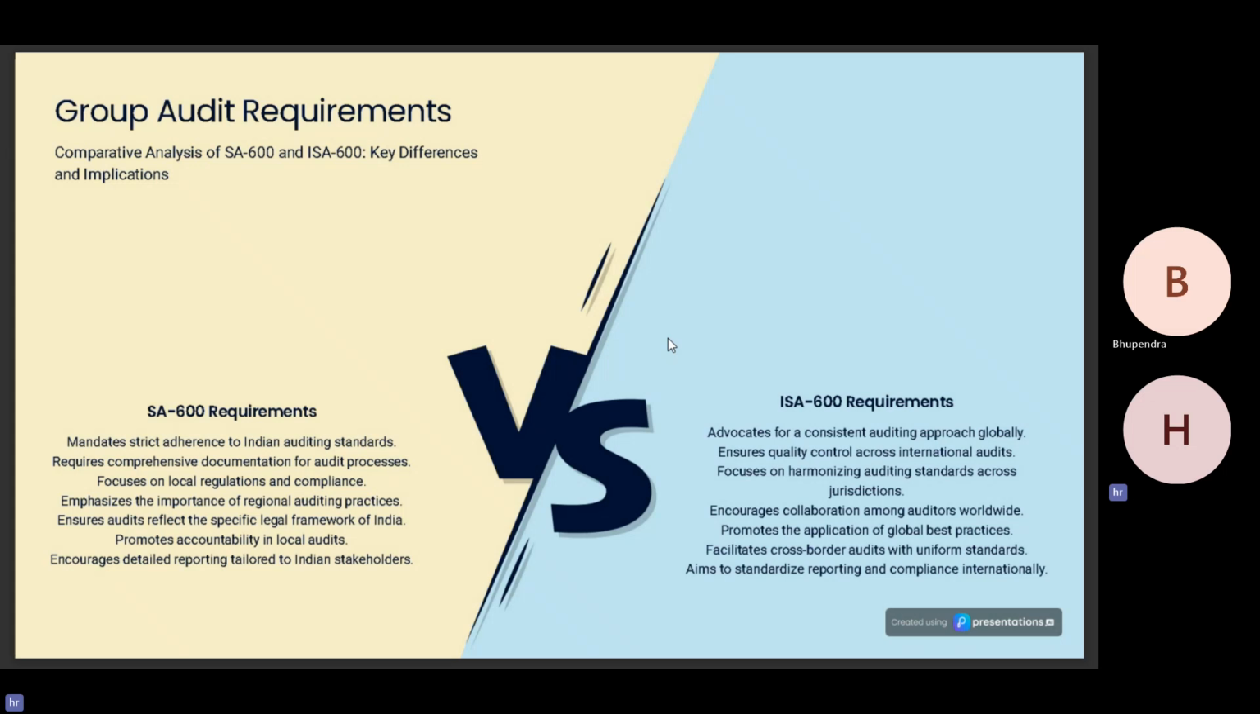Whereas ISA 600 advocates for a consistent auditing approach globally so that a relevant standard can be maintained between the audit work done globally. It ensures quality control across international audits, focuses on harmonizing auditing standards across jurisdictions. It encourages collaboration among other auditors worldwide by establishing a relevant standard of work. It promotes the application of global best practices, facilitates cross-border audits with uniform standards, and aims to standardize the reporting and compliance internationally.